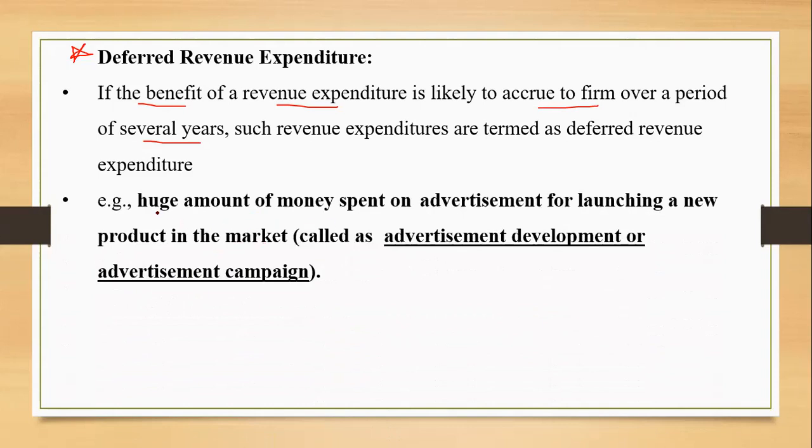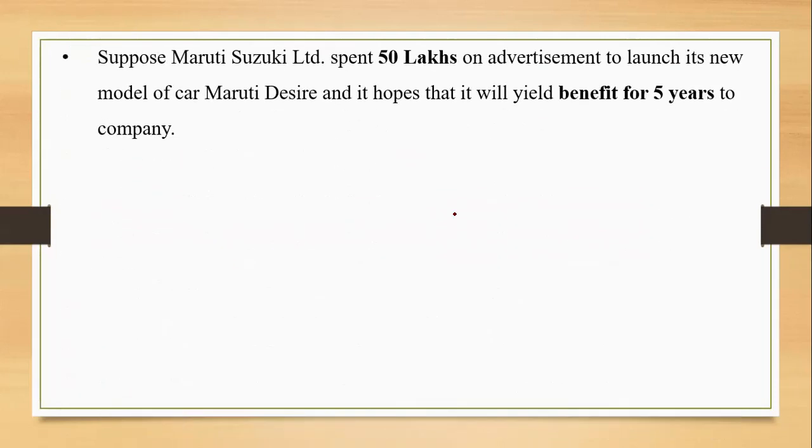Example: a huge amount spent on advertisement for launching a new product in the market is called advertisement development expenses, advertisement campaign expenses, or advertisement suspense also, right? This is the example I like the most for this term, deferred revenue expenditure. How do we treat this? You are given an example: the amount of 50 lakhs has been spent by Maruti Suzuki on advertisement to launch a new product in the market, which will yield the benefit for 5 years to the company.